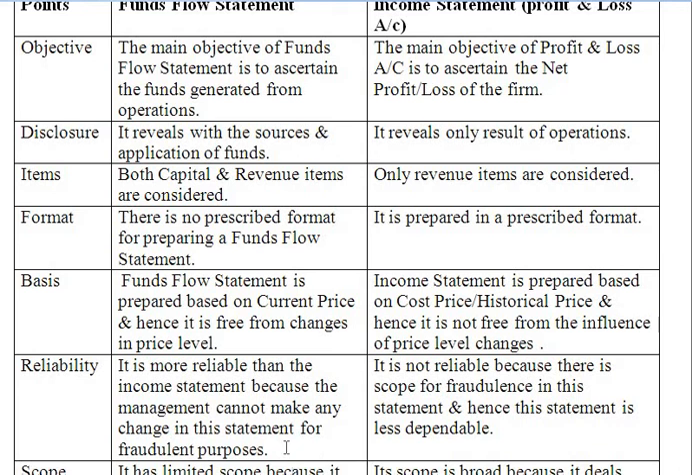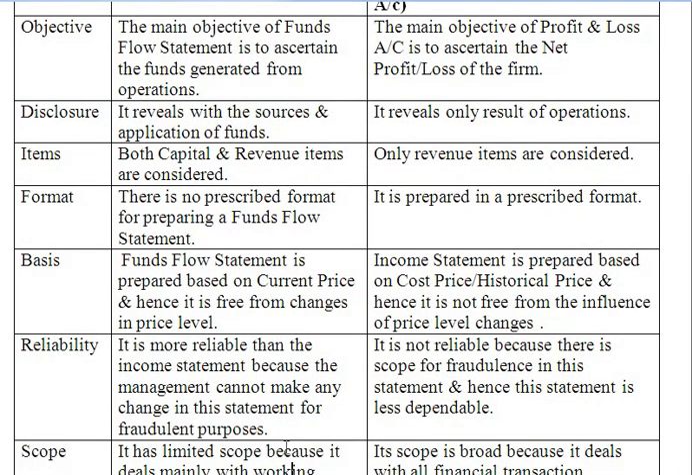Whereas the income statement is not reliable because there is scope for fraudulence in this statement, and hence this statement is less dependable. We take into consideration all the expenses and income, where we have the scope of making changes in those expenses and income. Therefore, we can say that this statement is less dependable for the decision making process.